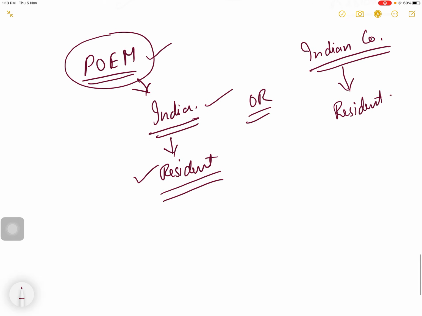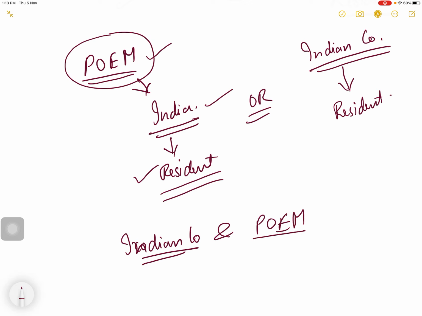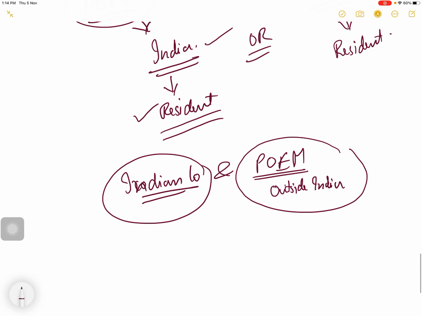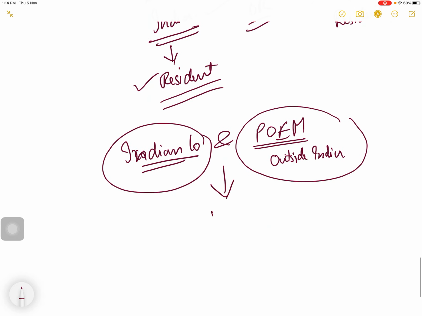Suppose a company is an Indian company and the place of effective management is abroad, outside India. Indian company and place of effective management outside India, still that company is resident because it is an Indian company.